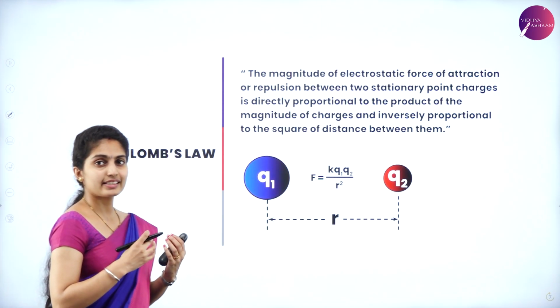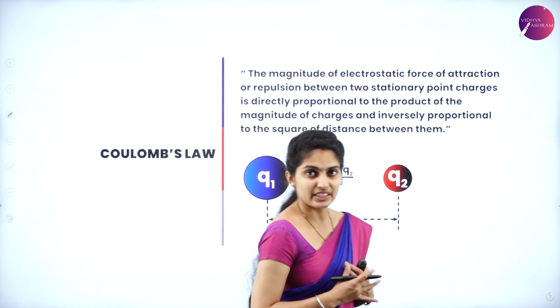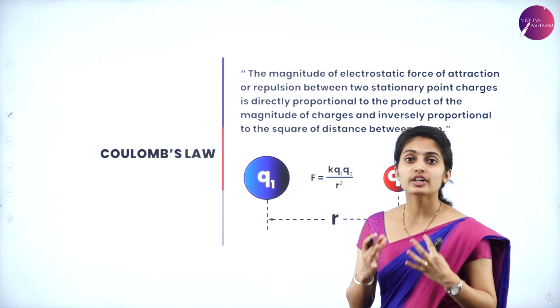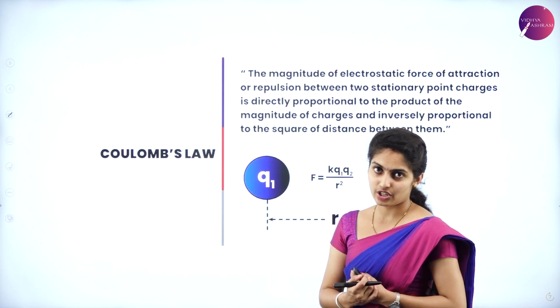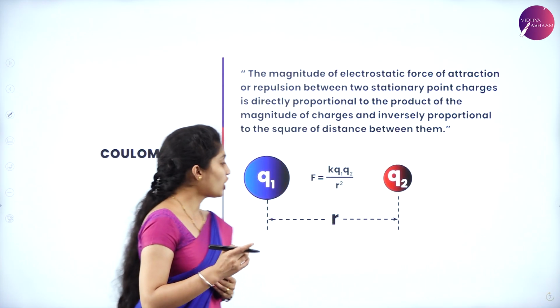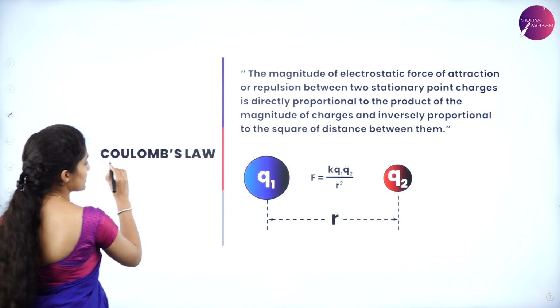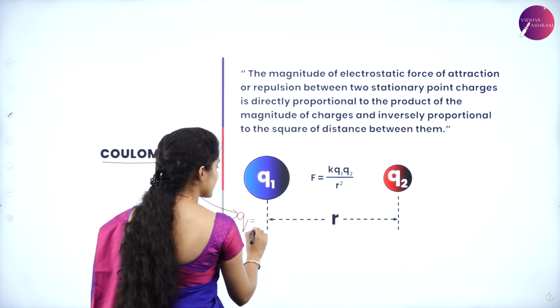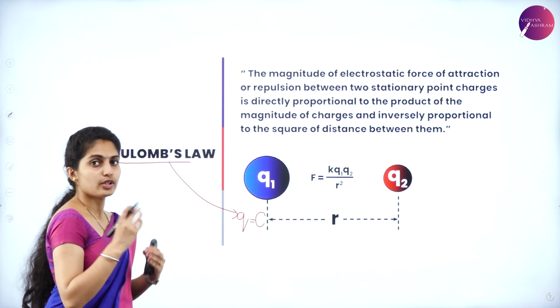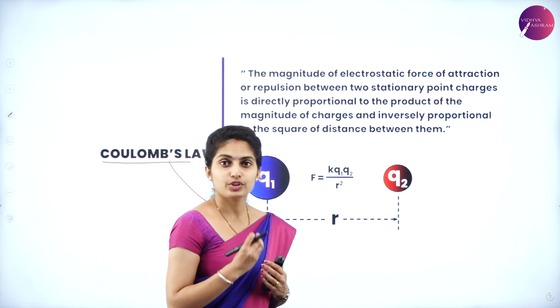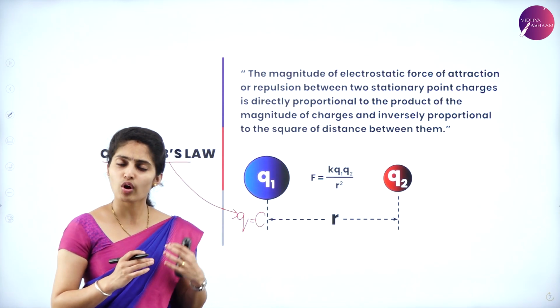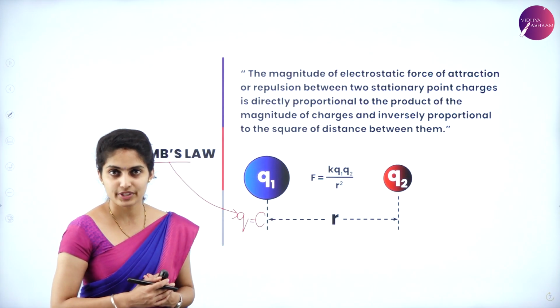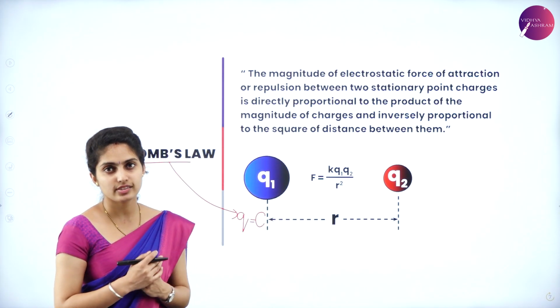So what exactly is Coulomb? Coulomb is the SI unit of charge. Okay, so Q is the charge value, and its SI unit is said to be Coulomb. So the SI unit of a charge is always Coulomb. So what law did Coulomb give, keeping two charges with him?